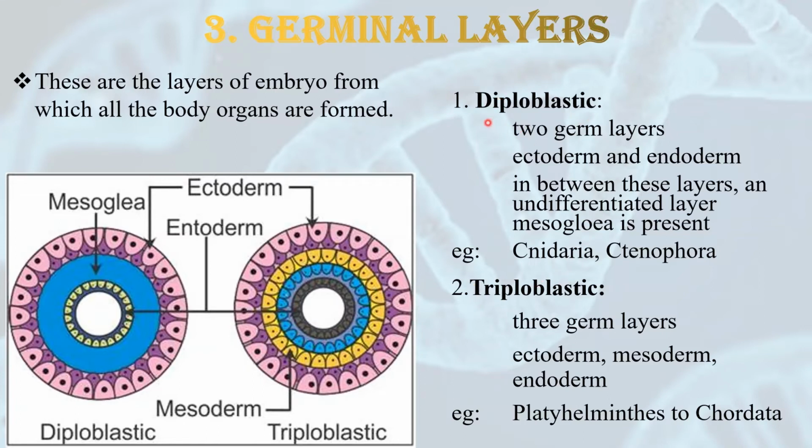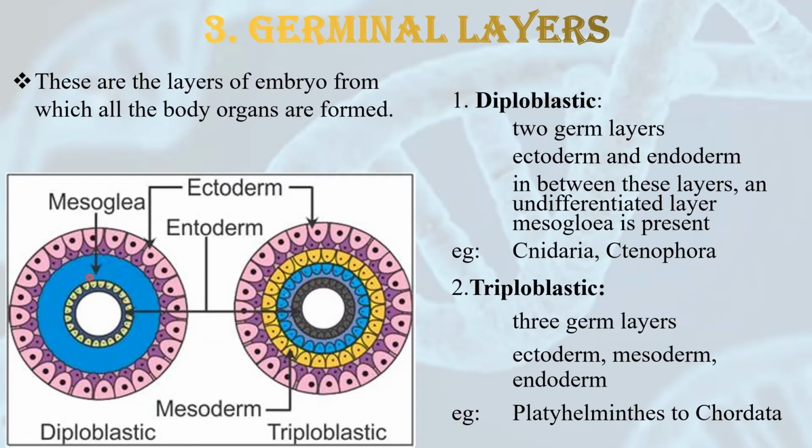What are the characteristics of diploblastic? Diploblastic, from the name itself we can understand that it consists of two germinal layers. The names of these germ layers are ectoderm and endoderm. As you can see in this diagram, this is the outermost germ layer and then there is the innermost germ layer. So two germ layers are present, ectoderm and endoderm. You can see cells over here in both the layers.